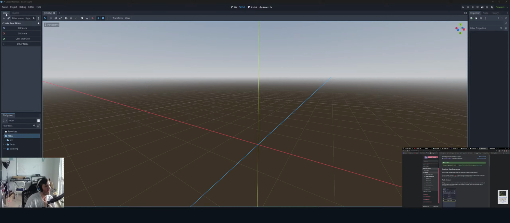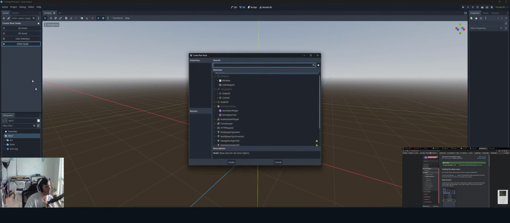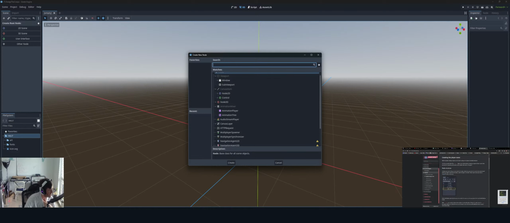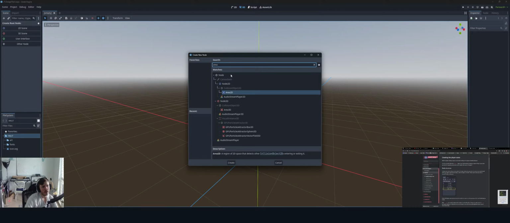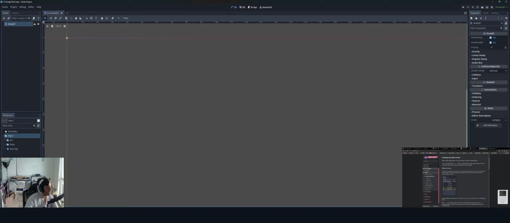Okay. So scene, other node, and they said Area2D. So Node2D, CollisionObject2D, Area2D. Okay, so something we would need collision for. So create. Godot will display a warning icon next to the node in the scene tree, which it does. So what does it say? Node configuration warning. This node has no shape, so it cannot collide or interact with other objects. Consider adding a CollisionShape2D or CollisionPolygon2D as a child to define its shape. Okay. So we can ignore it for now, they'll address it later.